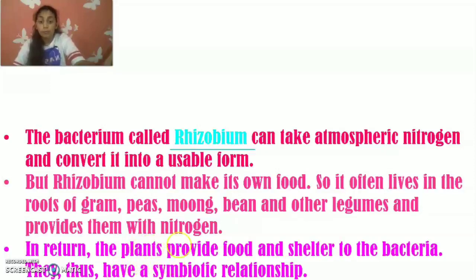But Rhizobium cannot make its own food. So it often lives in the roots of gram, peas, moong, bean, the dals, and other leguminous plants and provides them with nitrogen. So for the leguminous plants, Rhizobium will do the work. For the crops that the farmer has grown, the fertilizers and manures will do the work.